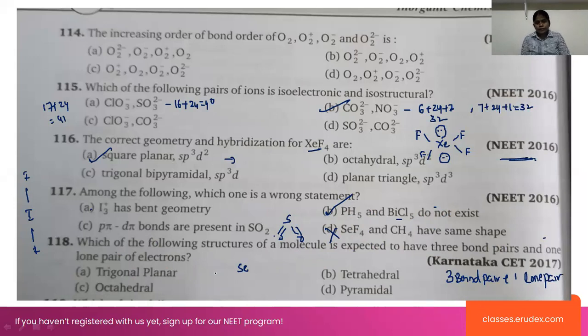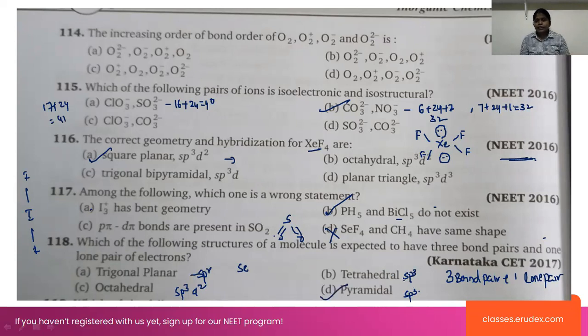Trigonal planar means sp2 hybridization, right? And octahedral means sp3d2 hybridization. Tetrahedral means sp3. Pyramidal means sp3, with 3 bond pairs and 1 lone pair. Having 3 bond pairs and 1 lone pair of electrons is expected to give the pyramidal structure.